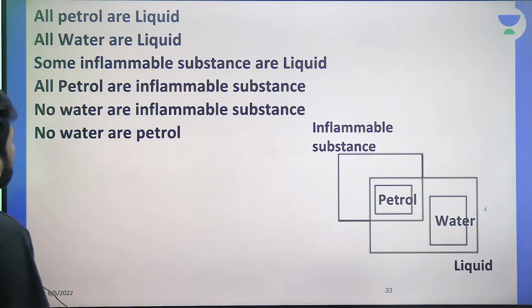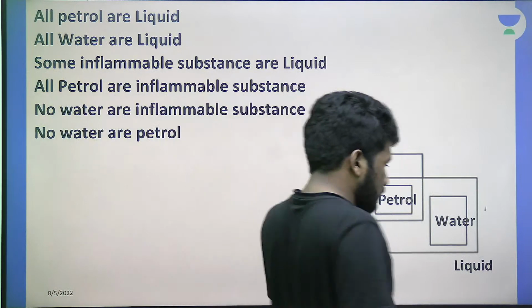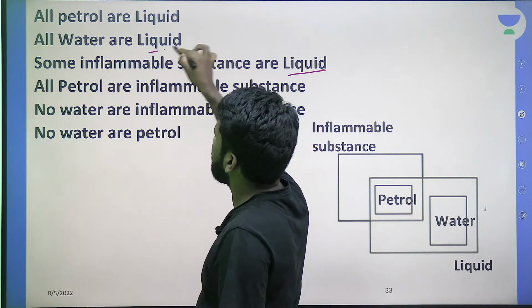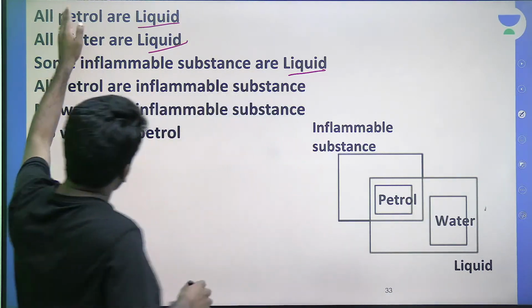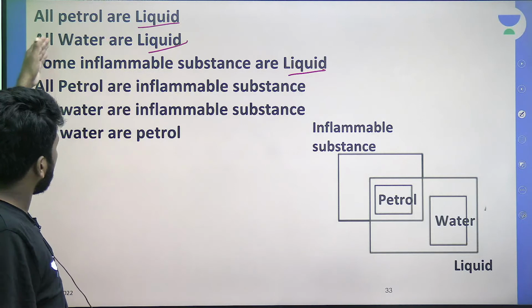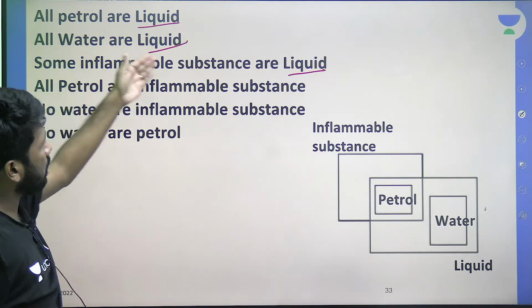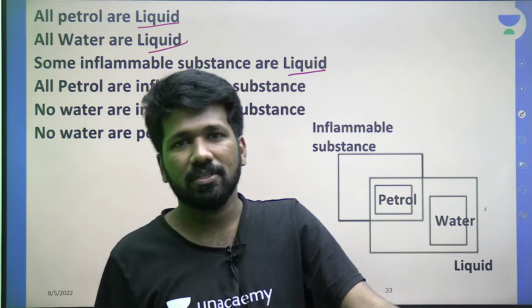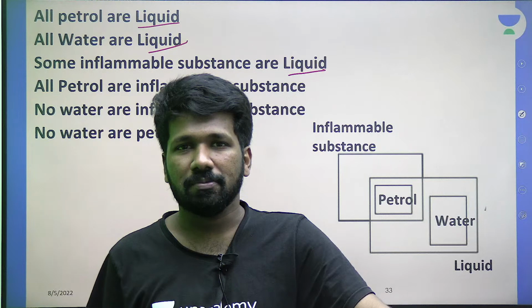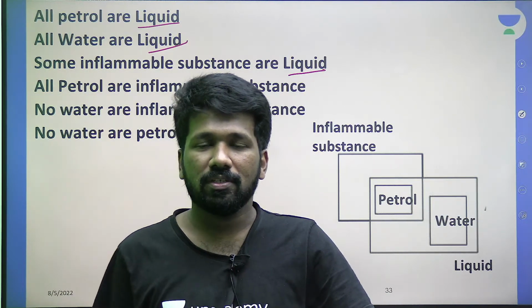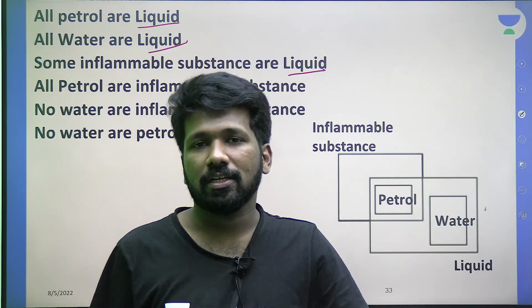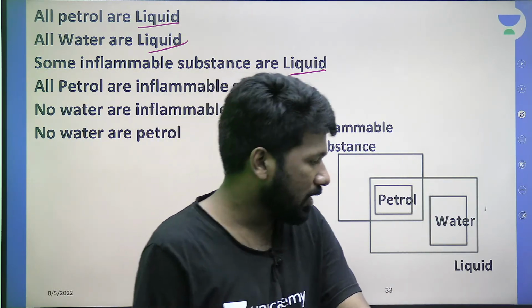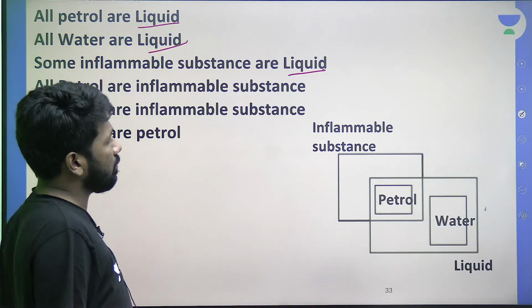So, what is the connection between these 4 objects? This is how you can write the connection. First of all, liquid we will connect with the other 3 objects. All petrol are liquid, na? Petrol is a subset of liquid. All water are liquid. Some inflammable substances only are liquid, because liquid में भी हो सकता है inflammable substance. Solid में भी है inflammable substance, like a bomb or a firecracker. That is a solid, not a liquid, which is inflammable. So we can say only some inflammable substances are liquid.